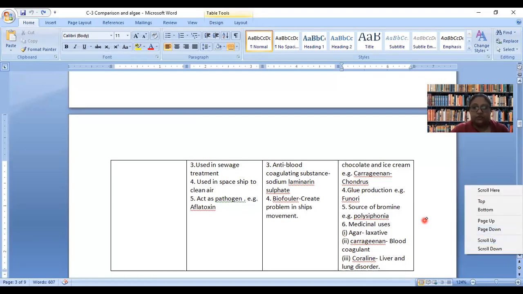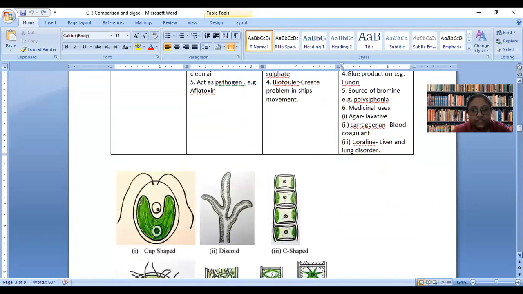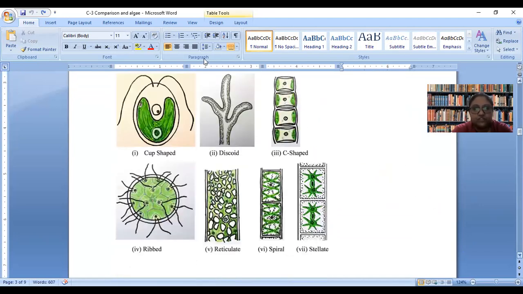Let us have a look into the photographic gallery of the chapter, where we can see images of various types of algae. First, I wish to share about different types or shapes of chloroplast found in algae. You can see this whole thing is chloroplast. Don't you think it is like a cup?